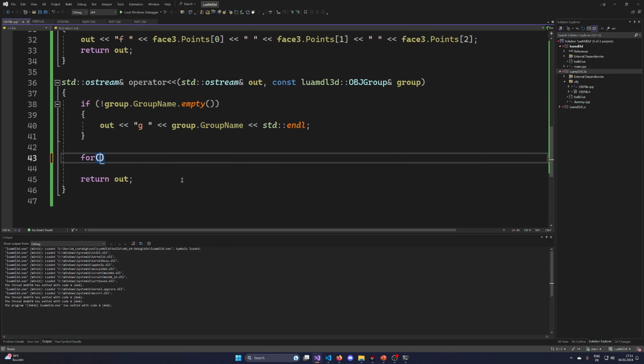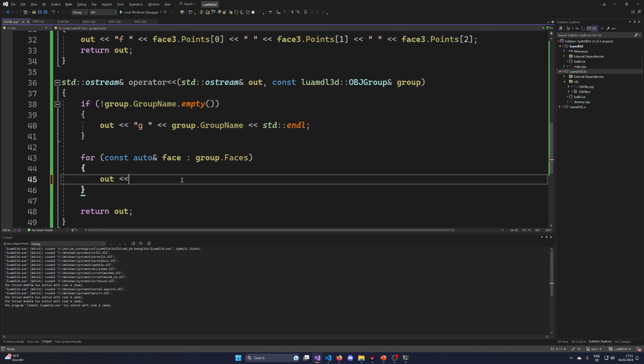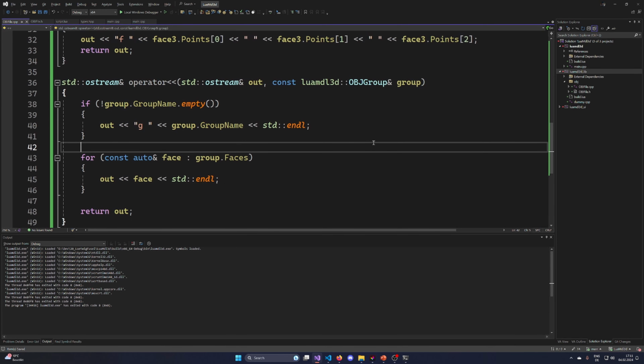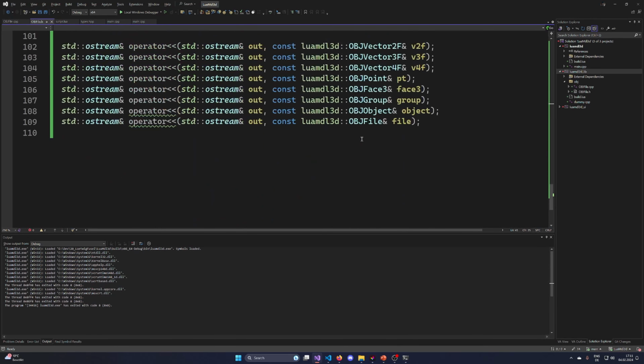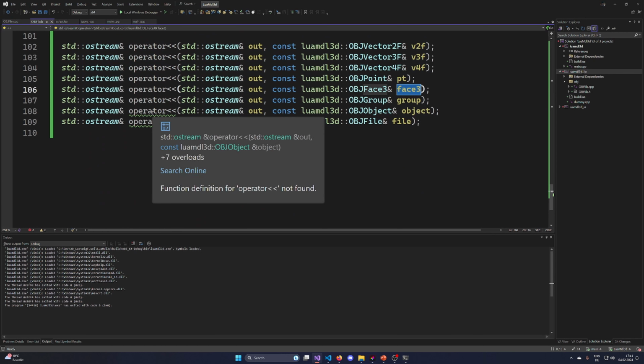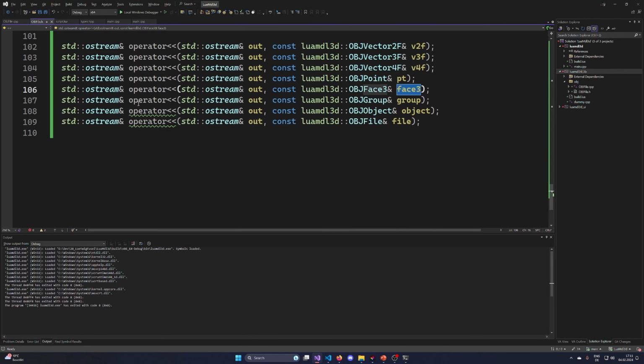And basically what I want to do is, for const auto reference face in group faces, I want to say out face, and I want to do a new line. So this is basically how I output my groups.